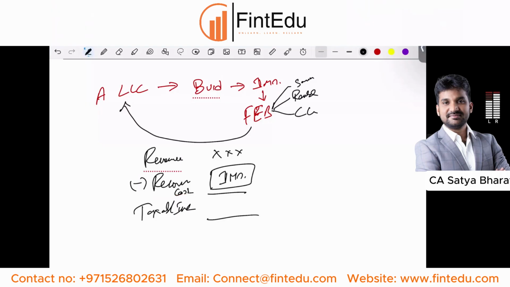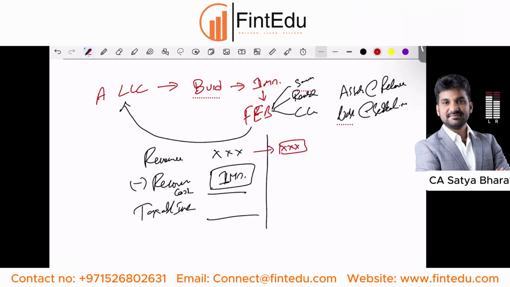This is the basic expectation of any entity that is investing in assets, or any entity that is incurring liabilities. In the case of assets, at the time of recovery, or in the case of liabilities, at the time of settlement of the liability, this is the minimum expectation. But because of some corporate tax provisions, Indian income tax provisions, it says, fine, I will tax your entire revenue, but I am not going to give you the entire 1 million as a deduction. I'm going to give you, say for example, 800,000 only as a recovery. So when you are recovering your asset, you can recover only up to 800,000.